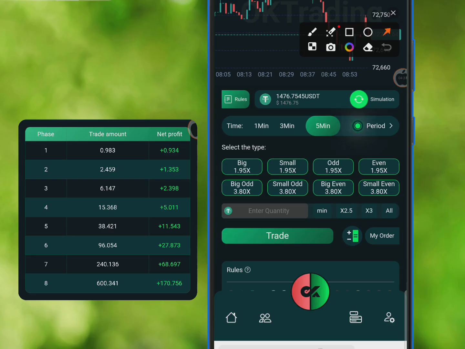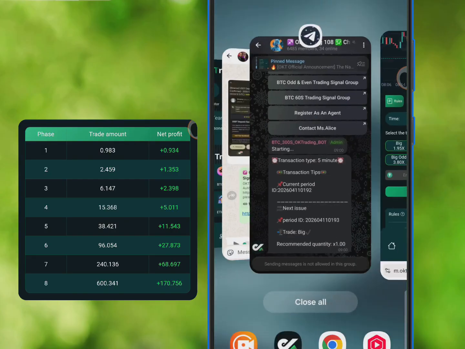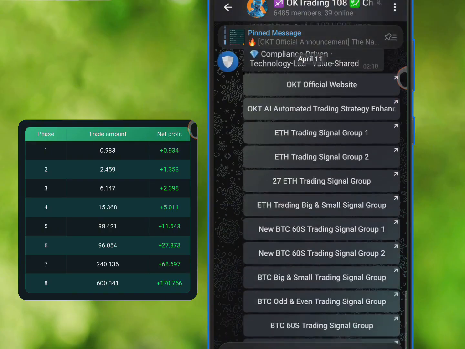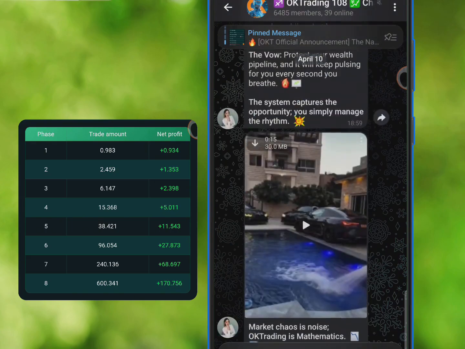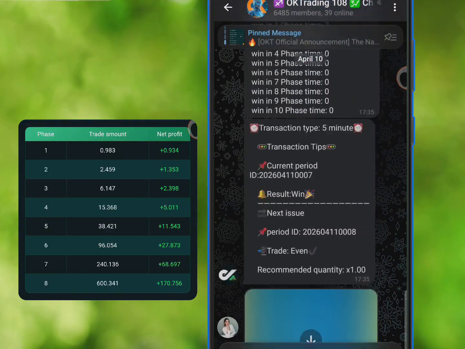That's very important. Like I said earlier, this 5 minute signal guarantees you up to 95% winning potential, 95% winning rate. Okay, and as you can see, the last signal which they dropped yesterday evening around 5 p.m. was all straight winning. They didn't have any loss at all.